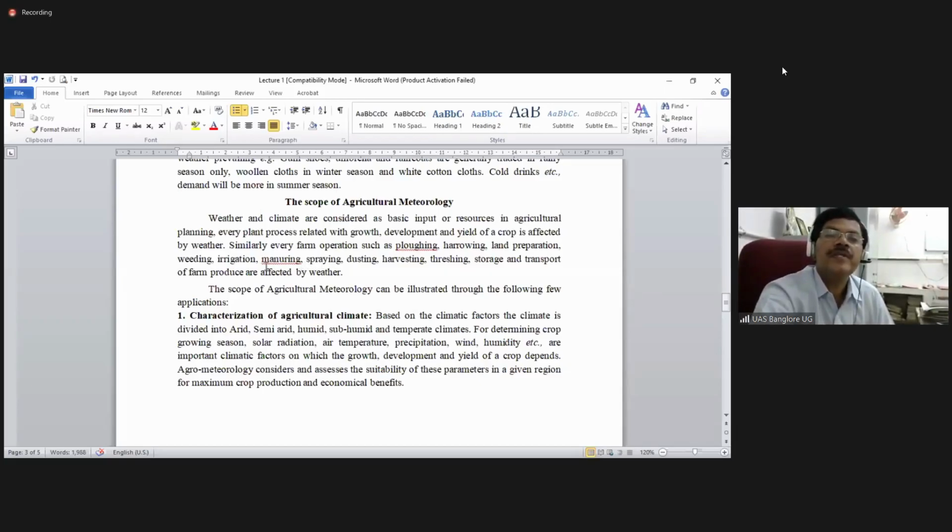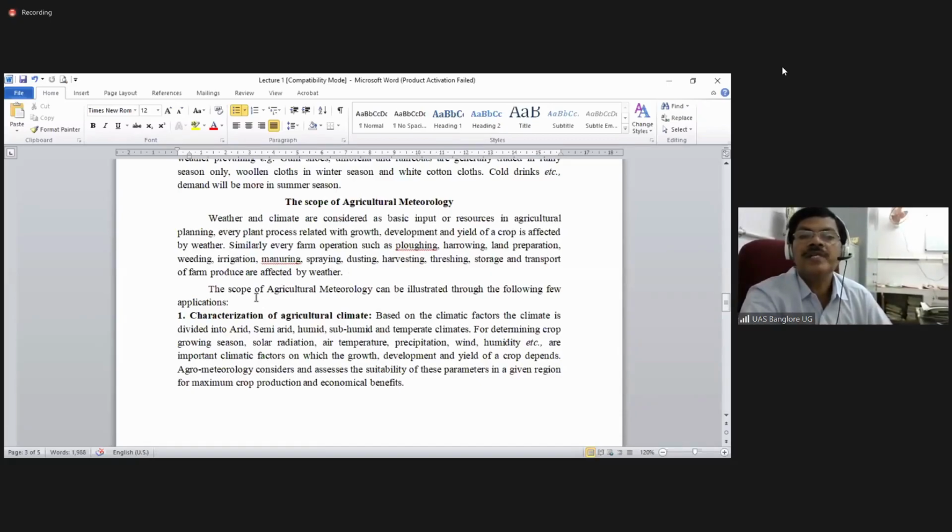If it is cloudy weather and it is drizzling, you cannot take up spraying activities. Even plowing also, under such conditions, we cannot do the plowing properly. If we are hiring bullocks and a pair, we have to give money simply because the operations may not be done quickly, indicating that the weather is deciding so many factors.